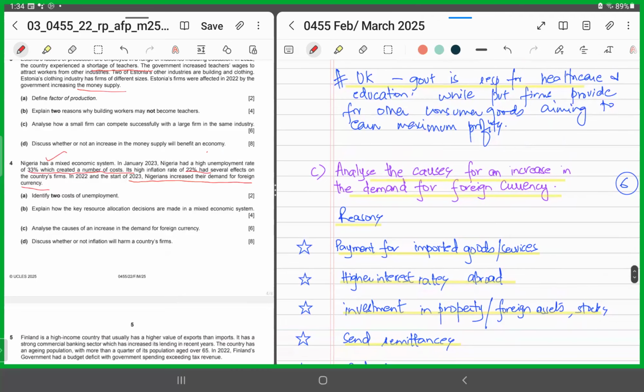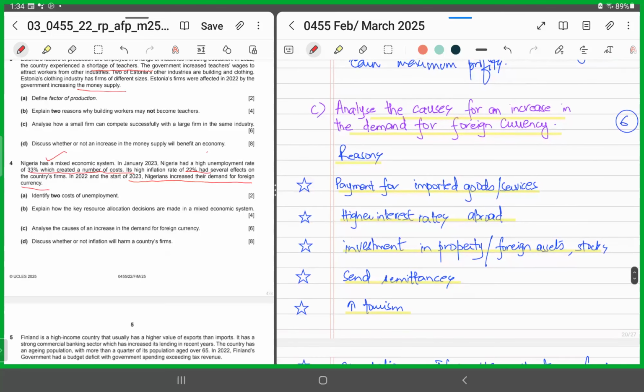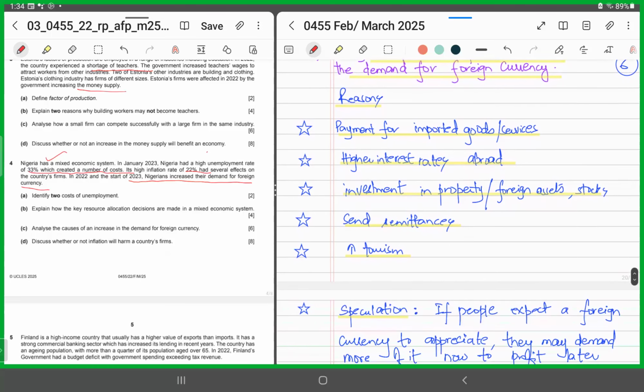Now you've got to identify reasons why there would be a demand for foreign currency and what impacts it would have. So you could say foreign currency could be demanded for payment for imported goods and services. Maybe the country needs to pay for the provision of imported goods. Obviously, it needs to convert its domestic currency in order to make payments abroad, or in order to make use of higher interest rates. So maybe the citizens are trying to invest in higher interest rates in that country, or they want to invest in property or foreign assets or stocks abroad, maybe because they're more lucrative and attractive, or they want to send remittances abroad.